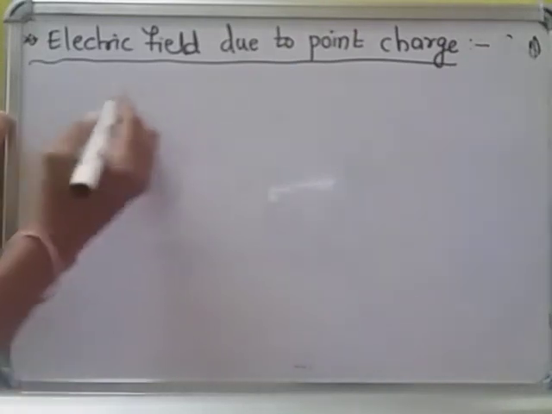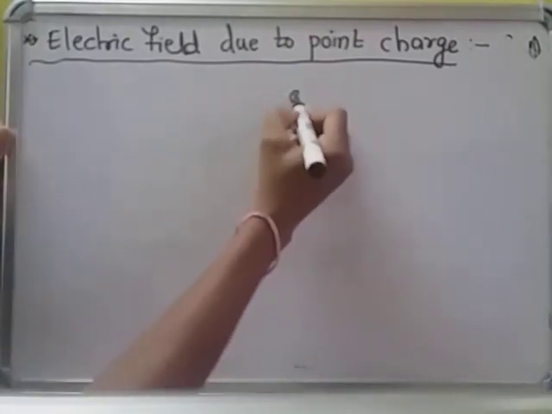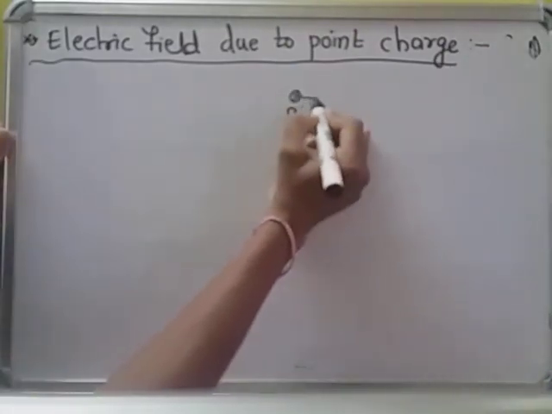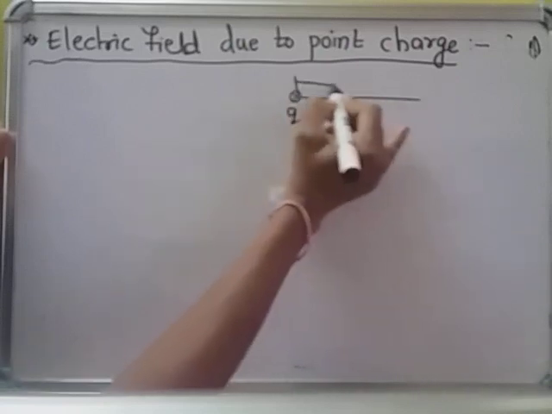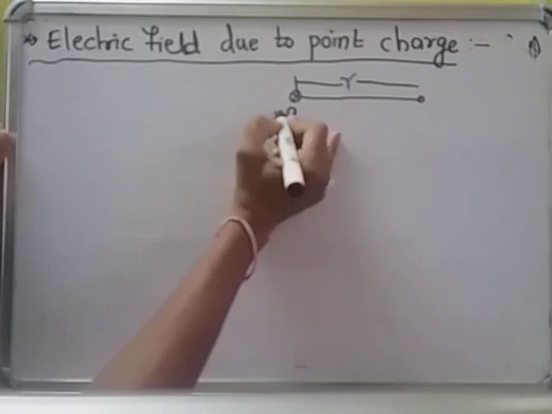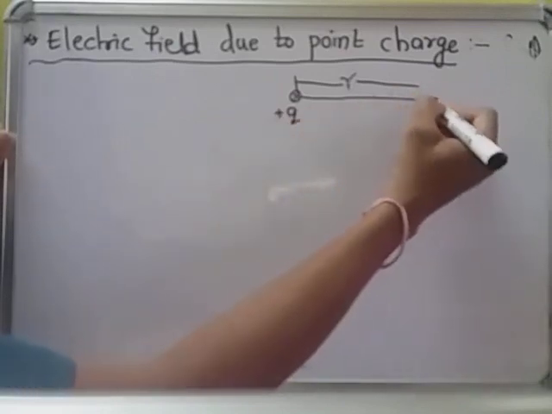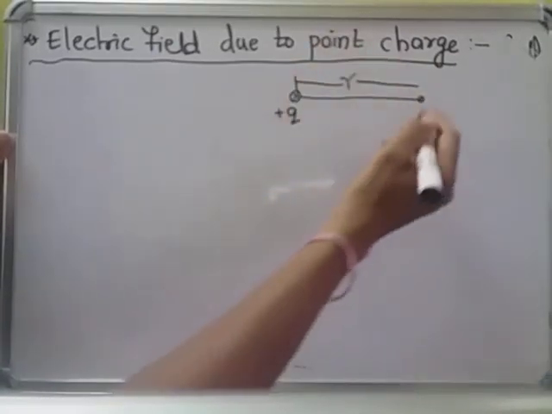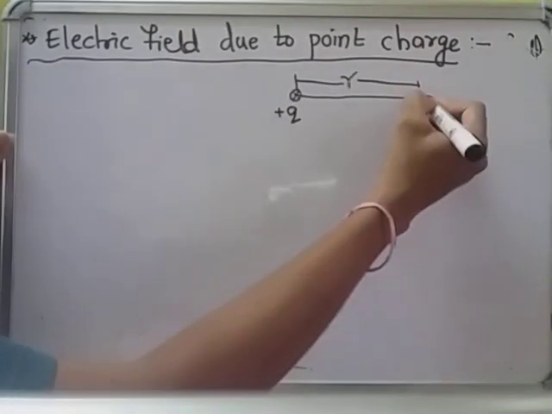Now this is a Q charge. And at a distance R, I want to find out the electric field. Electric field due to plus Q charge, I want to find out here. Either plus Q or minus Q, whatever it may be, I want to find out the electric field here.